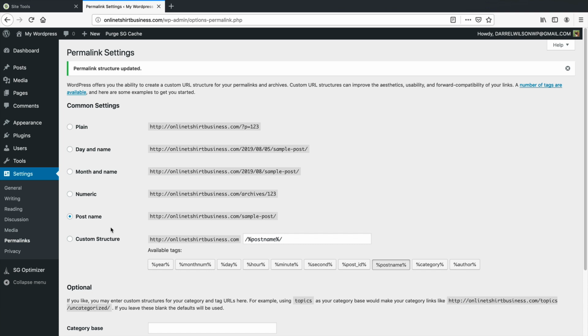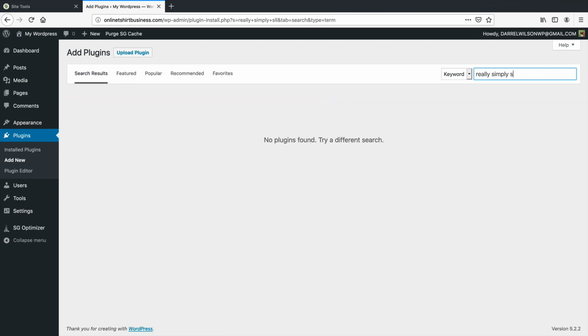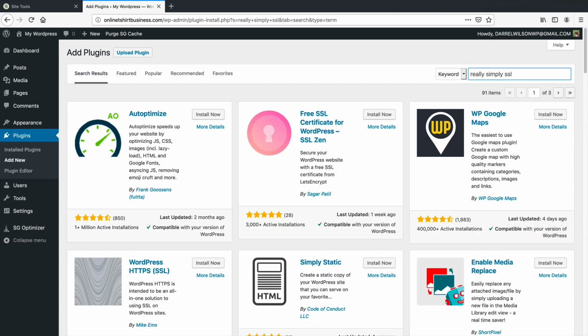Okay, cool. So once we're done with that, we're going to install a plugin that's going to install our SSL for us. So right here, go to plugins and go to add new. Now I know this might seem a little difficult, but just bear with me here. This is just one thing you have to do, and then it'll be very easy. So right here, just type in Really Simple SSL. It's a free plugin, doesn't cost you anything. And again, remember, plugins are just basically added apps for your website.